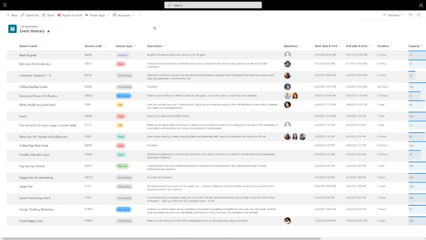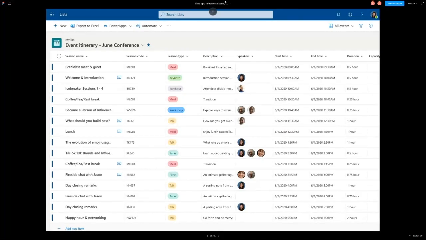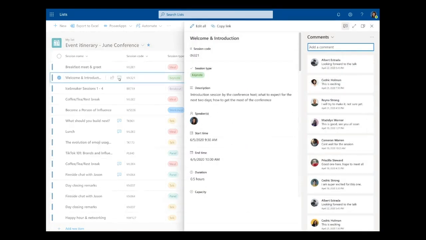Once you share your list with the right people, one of the exciting capabilities that we're working on is the ability to have a comment feed on list items. You see here, I've switched to a prototype, and this prototype shows that list items have this little chat bubble next to them. If I hover over that, I can see that this list item has a comment stream associated with it. I can click that, and it brings up the form, and you can see the comments on that list item as well.